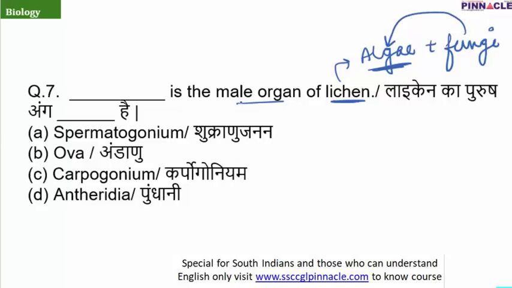Now the question here is, what is the name of the male organ in lichens? So the male gamete is usually known as sperm, whether they are plant or they are animals. So the organ in which sperm development takes place is known as spermatogonium. So the correct answer is option A.